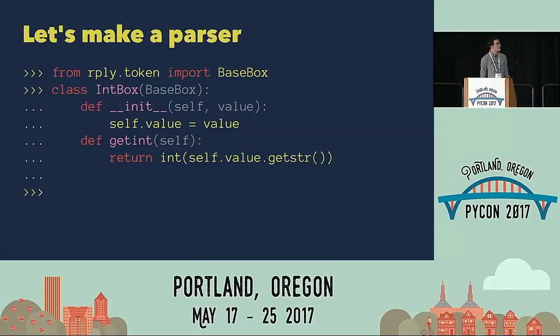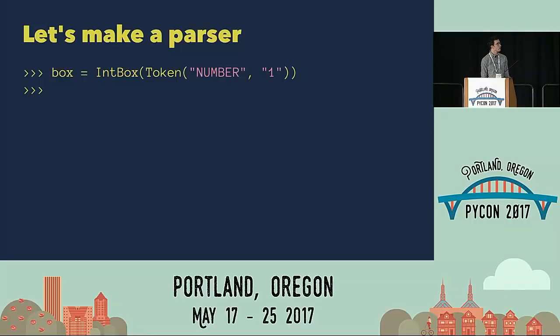We're going to implement the base box from RPLY, and we're going to initialize it with a value. And that value is going to be the token that gets sent to this box. So all we need to do is specify a function on this called getInt, and that's going to turn those series of strings which we've consumed into an integer. So all this does is cast value.getString to an integer. So we can use it like this.